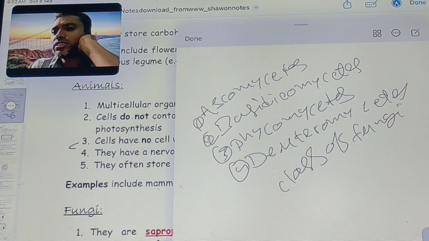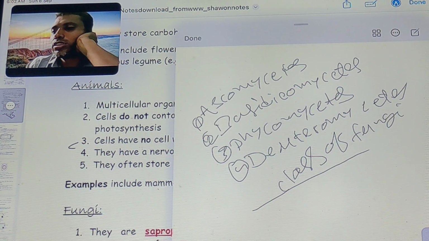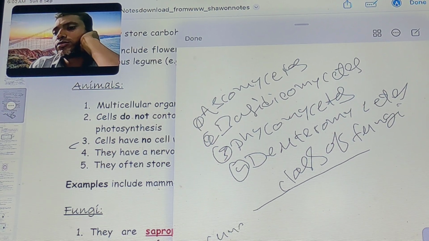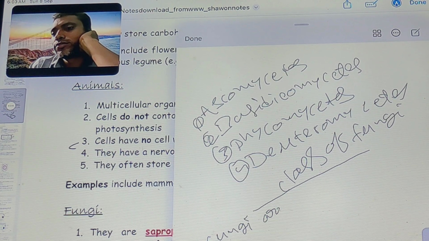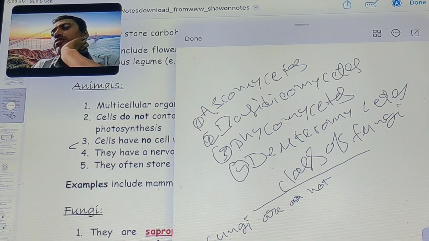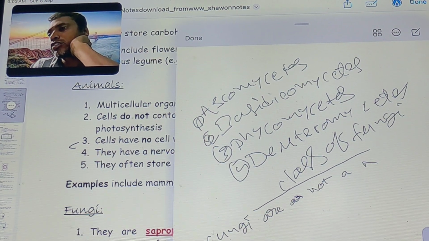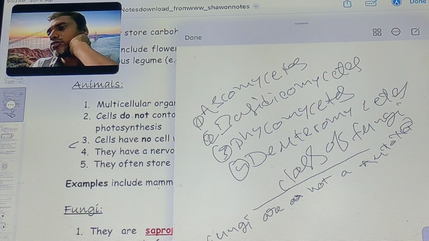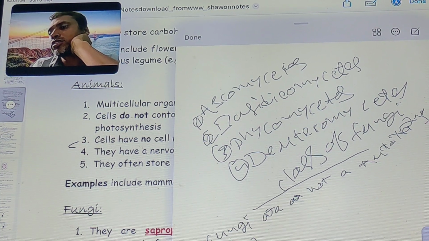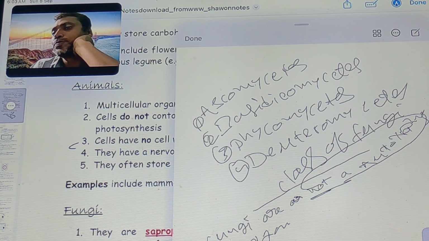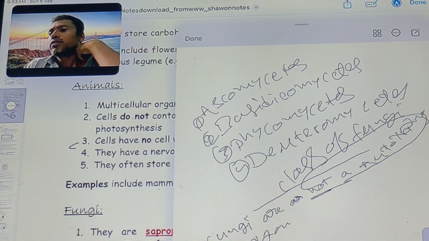Actually, fungi are not autotrophic organisms. Why?